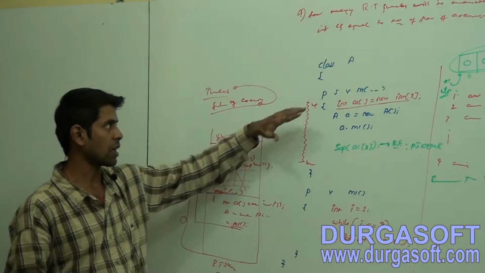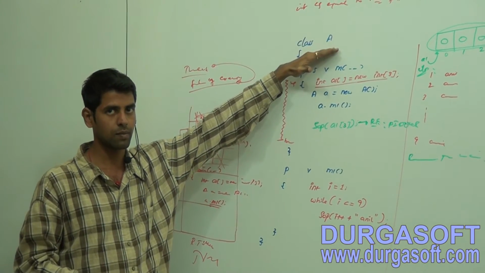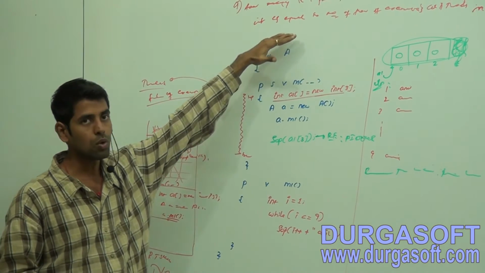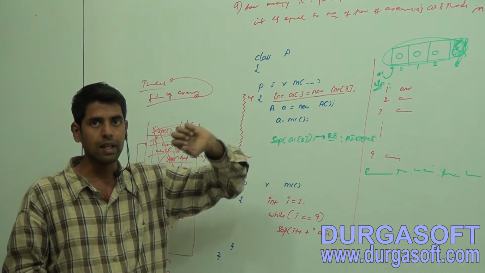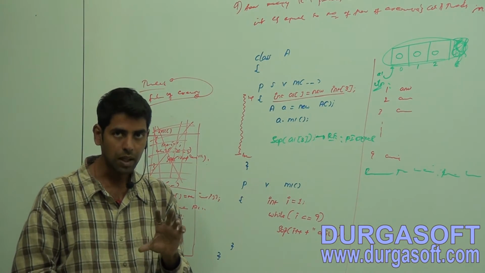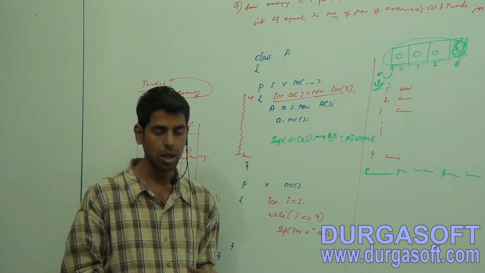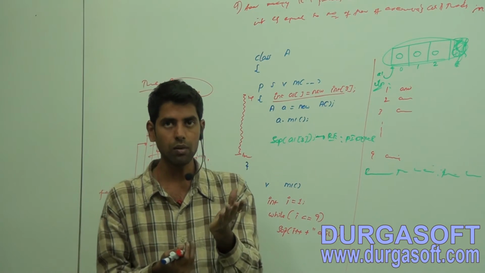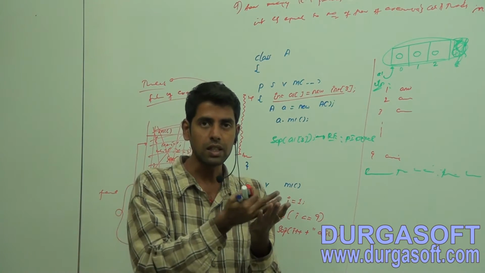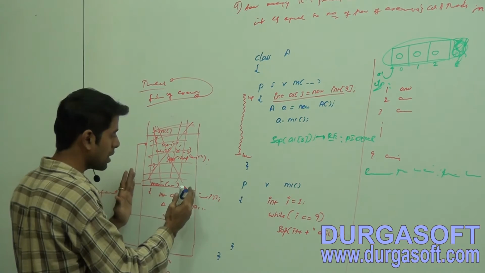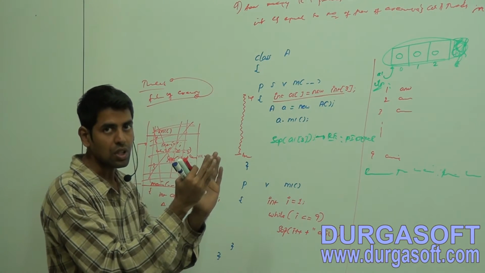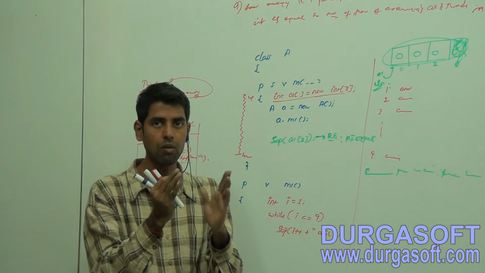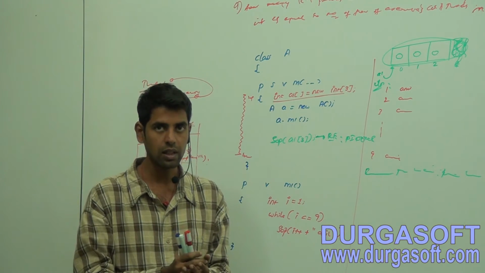I have taken one class. Before that, we are about to prove that runtime stacks are maintained for each and every flow of execution.